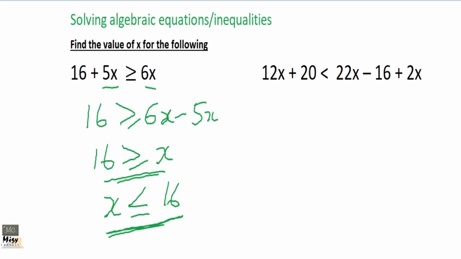Okay, it's the same thing. Otherwise, leave it this way and any teacher will mark you right. You don't have any problem. x is less than or equal to 16 is the same as 16 is greater than or equal to x. It is correct. If you did not do it so, this is the temptation you will find yourself in.